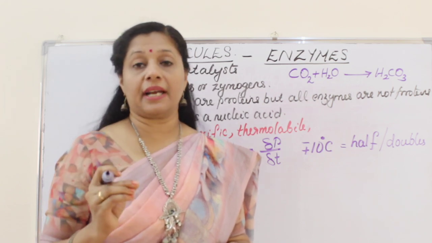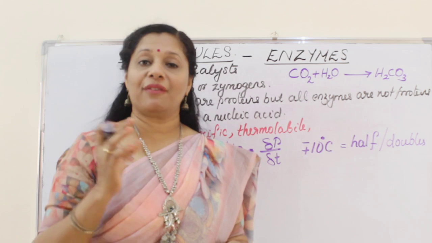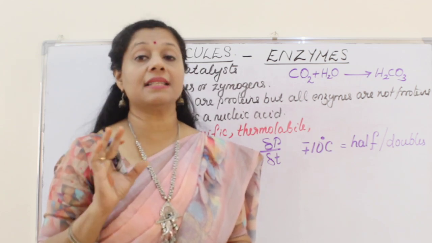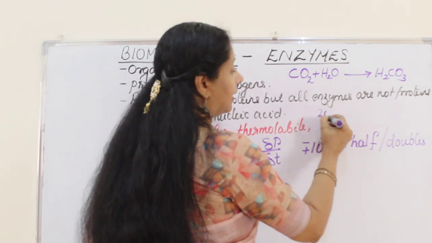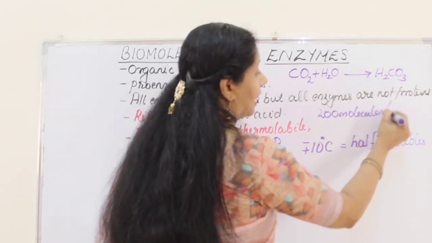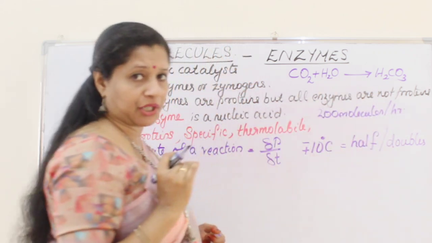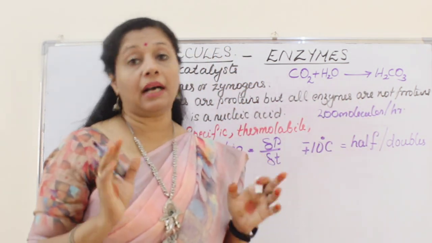But for that reaction, there is no enzyme, or we cannot talk about an enzyme. For that, no catalyst is required, right? So the rate of the reaction is 200 molecules forming per hour. So it's a slow reaction. Only 200 molecules of carbonic acid forming in 1 hour.